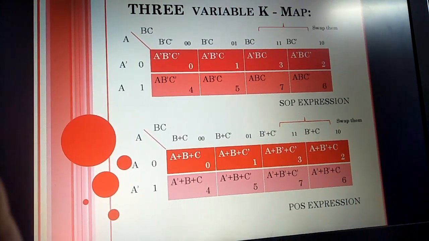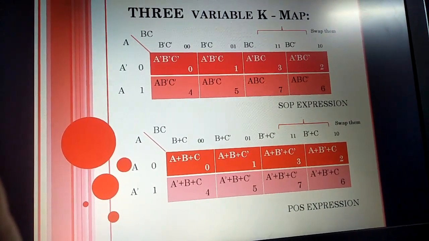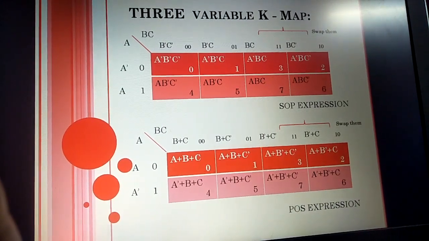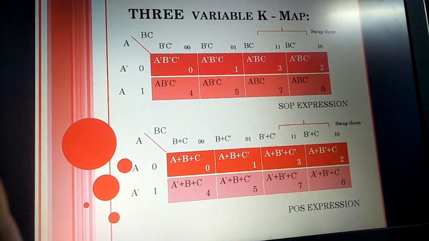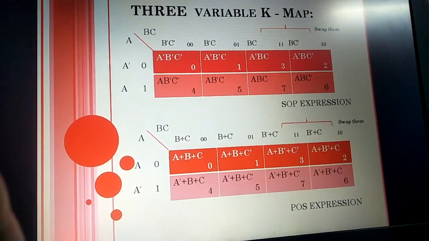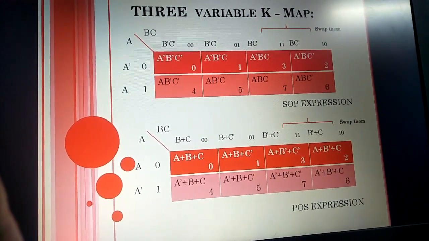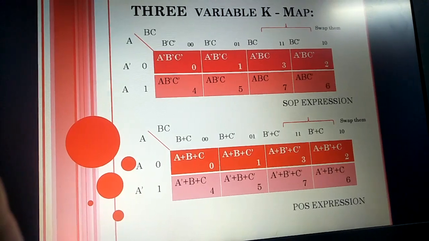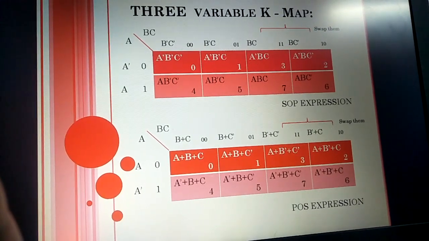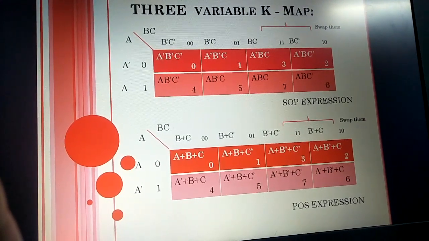But here see, 10 and 11 are swapped because it is a technique to find the simplest form. That's why in the boxes the numbering is 0, 1, 3, 2, 4, 5, 7, 6. Both columns are swapped together.